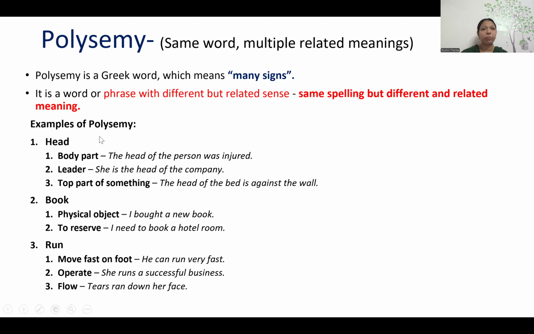Here are some examples for polysemy. Let's talk about the word head. Head is a part of the body, and we can also say the leader, head of an institution, a leader of a company. And the top part of something, we say a machine's head, maybe the top part. All are the same word, but they have some related meaning. Similarly, book. Book is a physical object. I can also book a train ticket, right? The word is the same, but with some related meaning. So when we have the same word with related meaning, we call it polysemy.